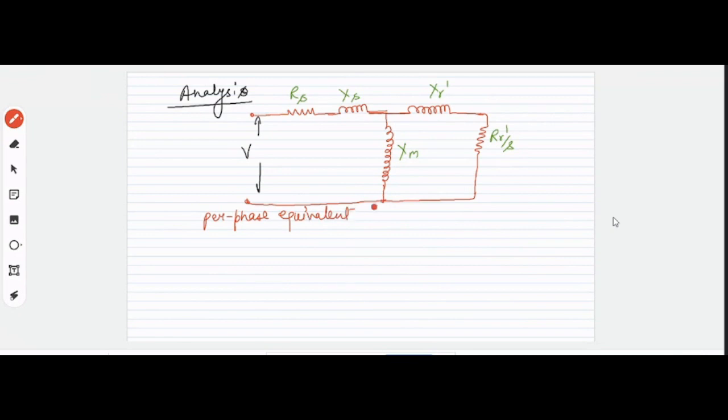Per phase equivalent circuit referred to stator side. Or stator referred per phase equivalent circuit. Okay, is this clear, बच्चों?